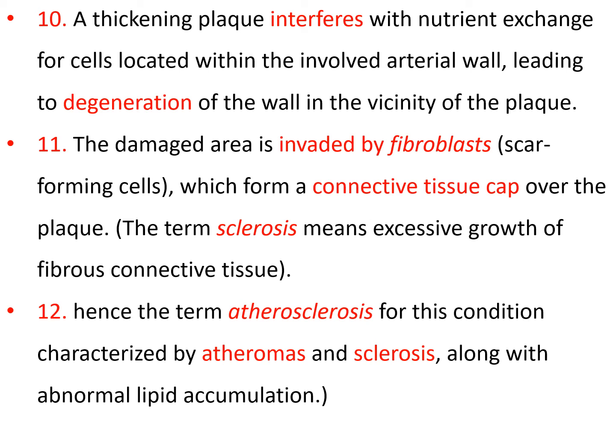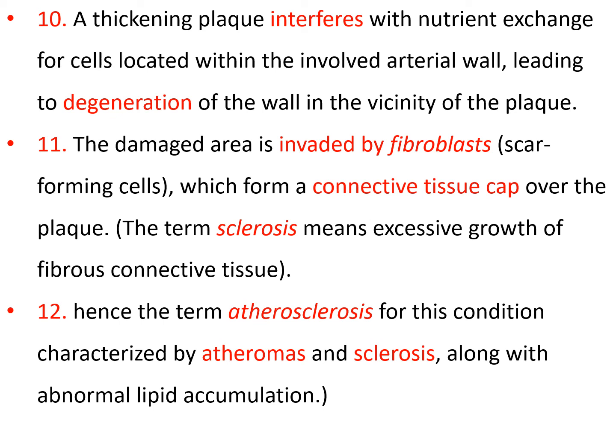अब ये पक्का हो गया, plaque के ऊपर connective tissue cap बन गया. Now it is a constant feature of the blood vessel, and this is called sclerosis. Sclerosis means excessive growth of the fibrous connective tissue.